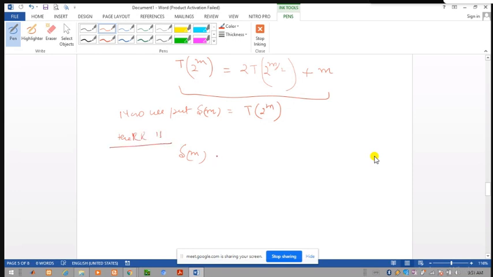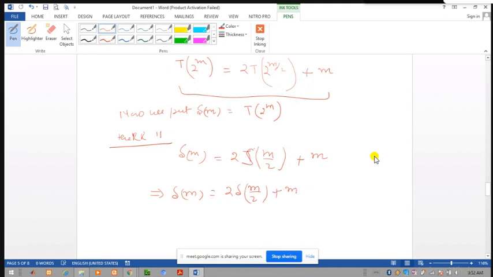Sm is equal to 2 of T, what is this? 2 to the power m by 2, so it becomes Sm by 2. T of, sorry, this is T, yes, m by 2 and plus m. Okay. This means this is written as Sm is equal to 2 of Sm by 2 plus m.